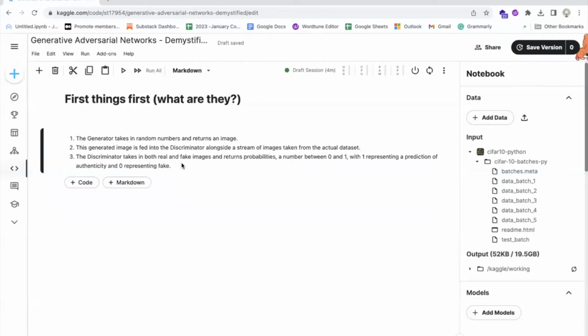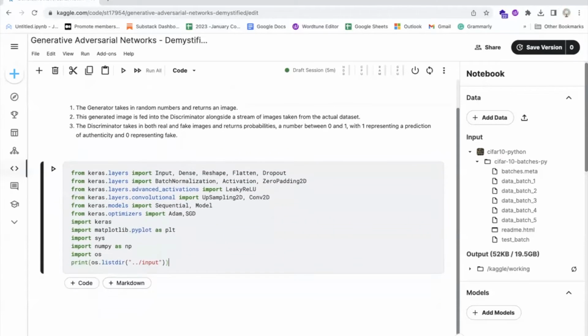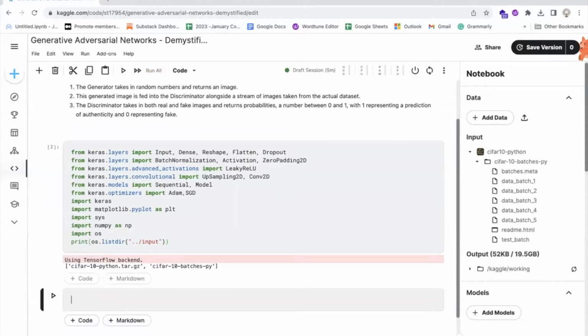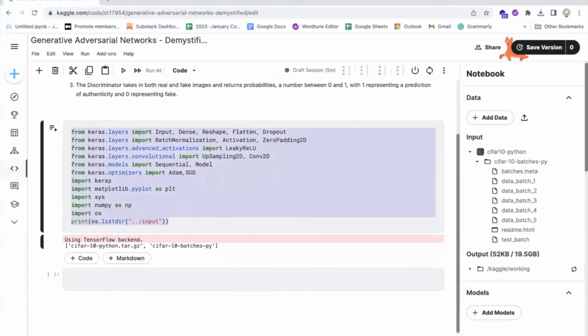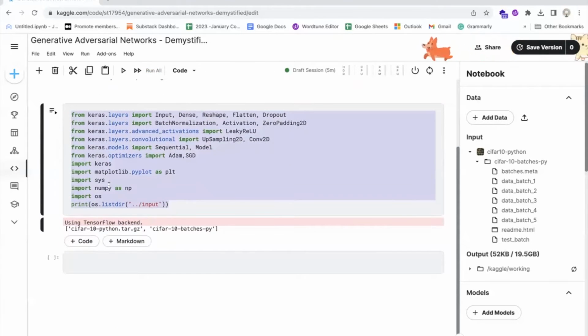Now let's start coding. We are going to start with importing all of the libraries. This code imports several modules from the Keras library and other standard libraries, defines a deep learning model, and prints the list of files in the specified directory.